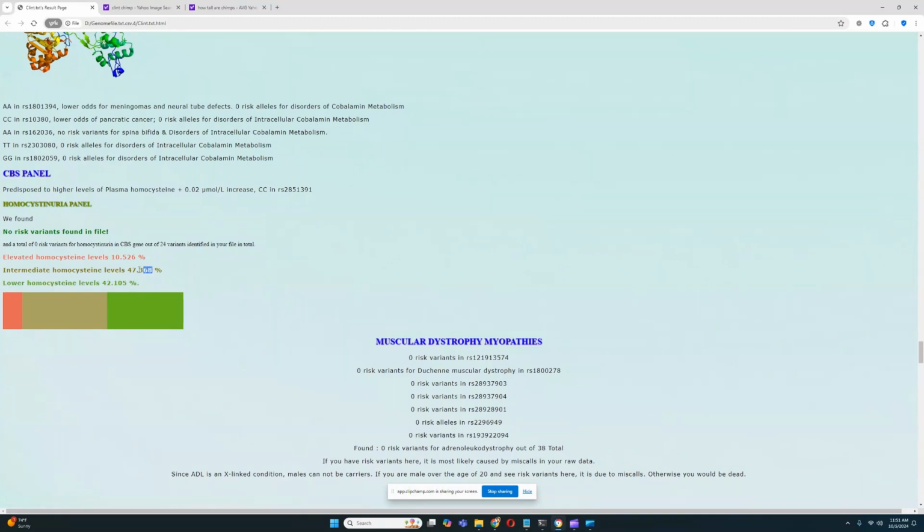So he's scoring 47% for intermediate and 42% for lower levels of plasma homocysteine. So that leads to a greatly decreased risk of cardiovascular issues such as stroke or heart attack. This also is a big part of the reason why he's scoring so low for the risk of cardiovascular issues on the polygenic risk score page.